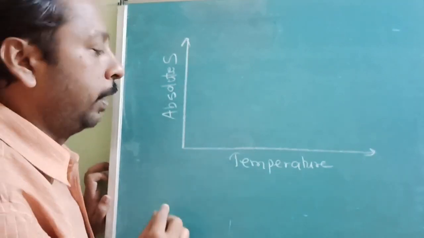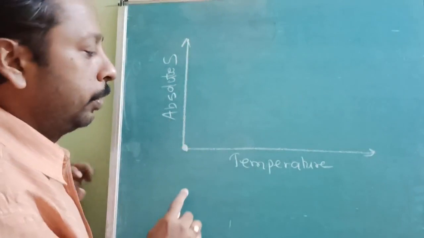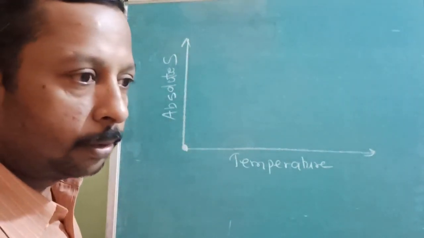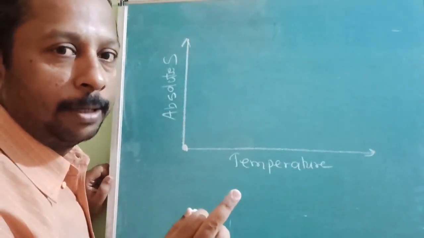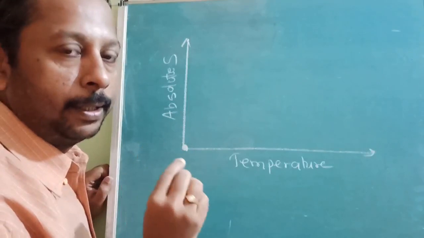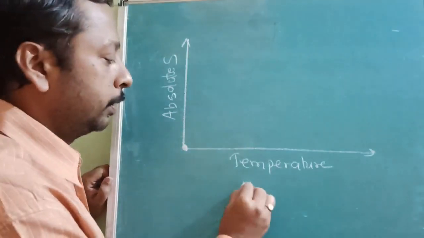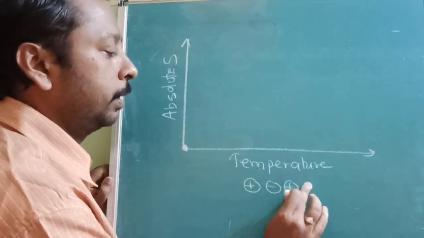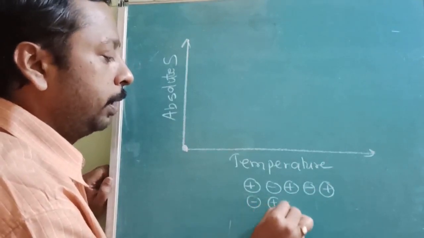It is the entropy value. The entropy of a perfectly crystalline solid at absolute zero is zero. This is what we study from the third law of thermodynamics. What is the third law of thermodynamics? A perfectly crystalline solid. What is a perfectly crystalline solid? Where after plus comes minus, after minus plus, plus minus, likewise, there should not be any defect.